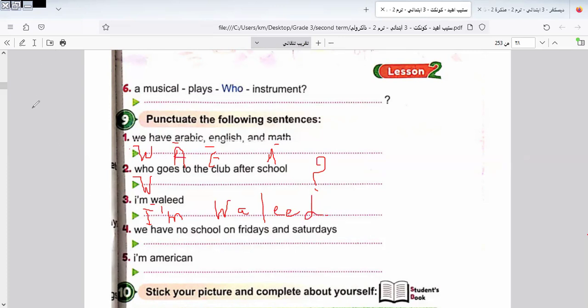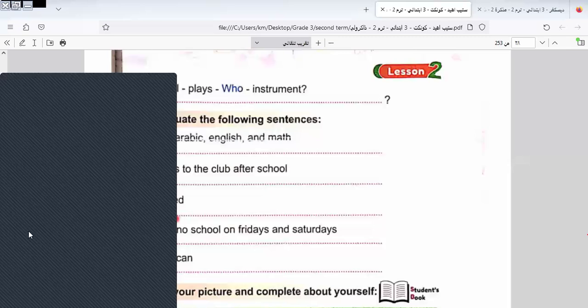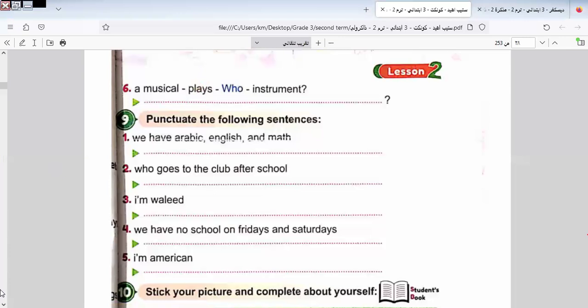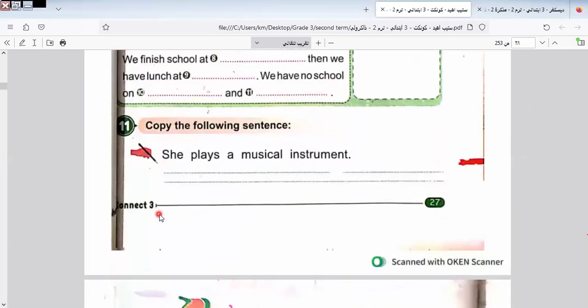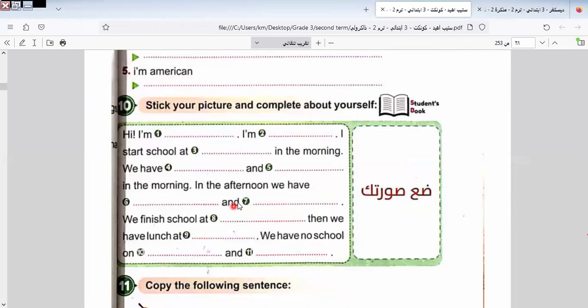Okay, let's continue the rest of the unit of our lesson. In this part, we talk about yourself, and you put your photo here.